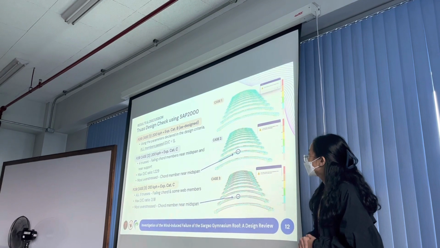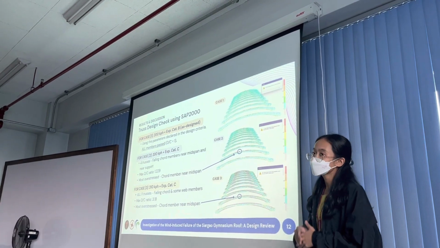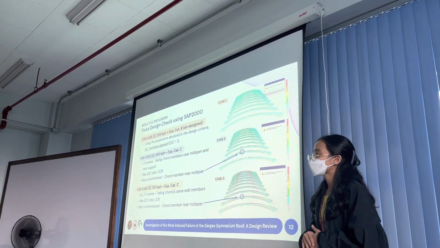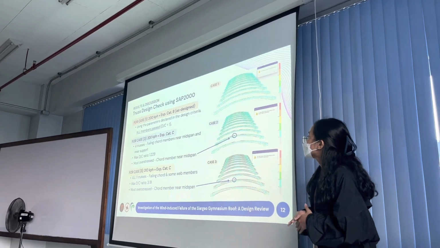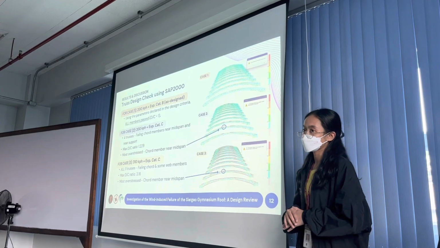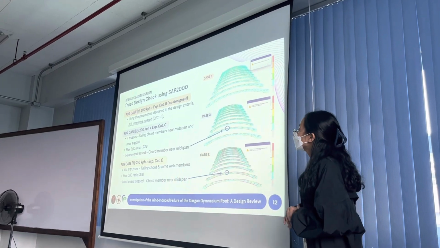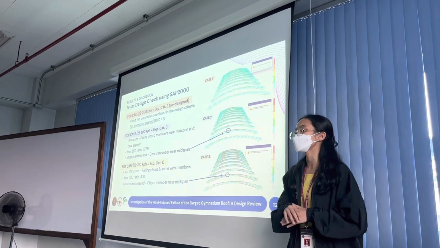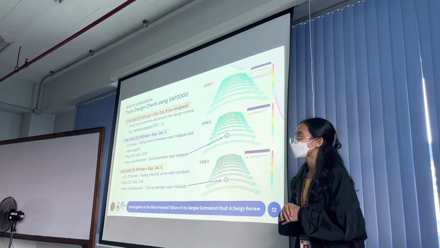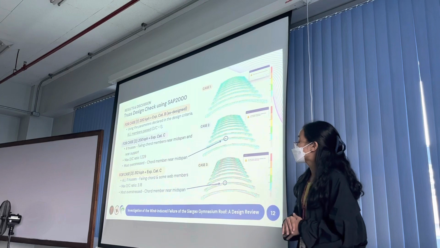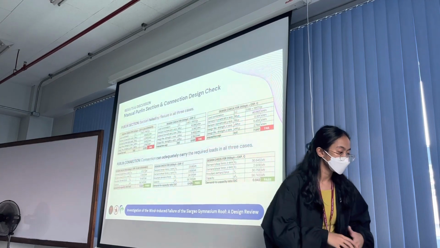For case 1, all members passed, which should be expected since the parameters declared in the design criteria were used. While for cases 2 and 3, there were failing truss members. The maximum DC ratios are 1.229 for case 2 and 3.18 for case 3 that imply the high deficiency in capacities compared to the required loads based on NSCP 2015.